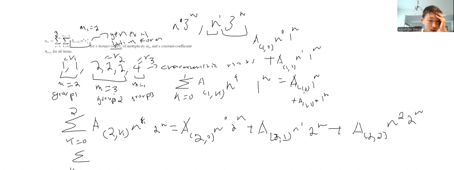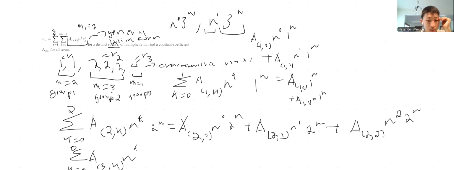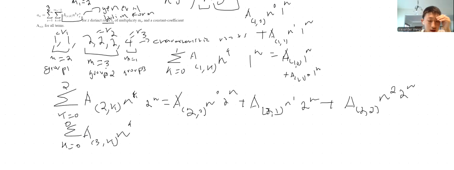So you're taking k equals 0 to 0 of a of 3 comma k. And for the root, you know that r of x is equal to 4. So 4 to the power of n.